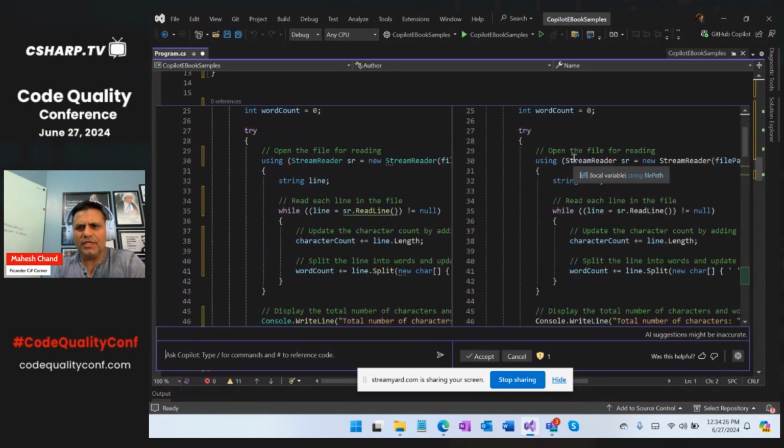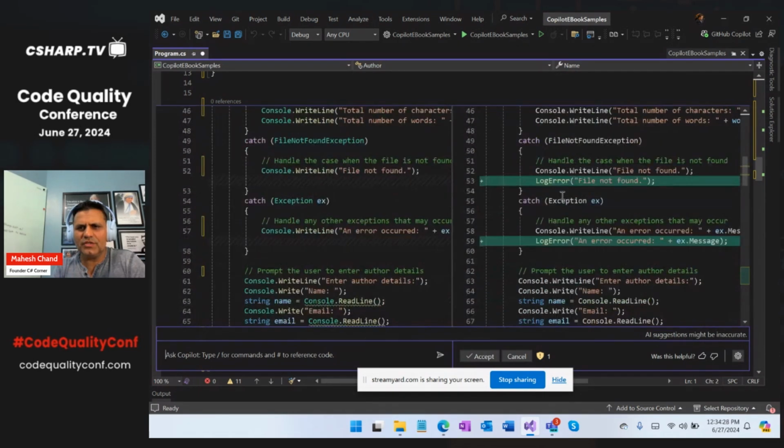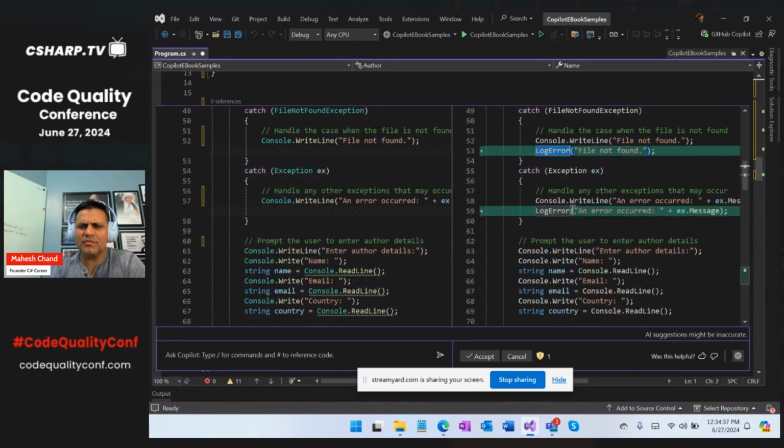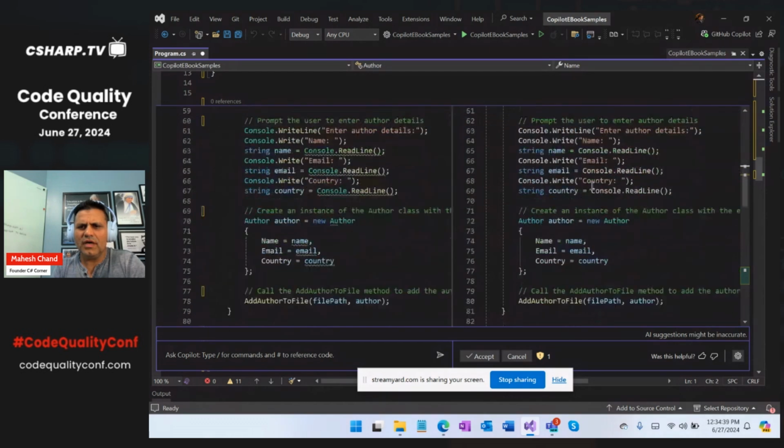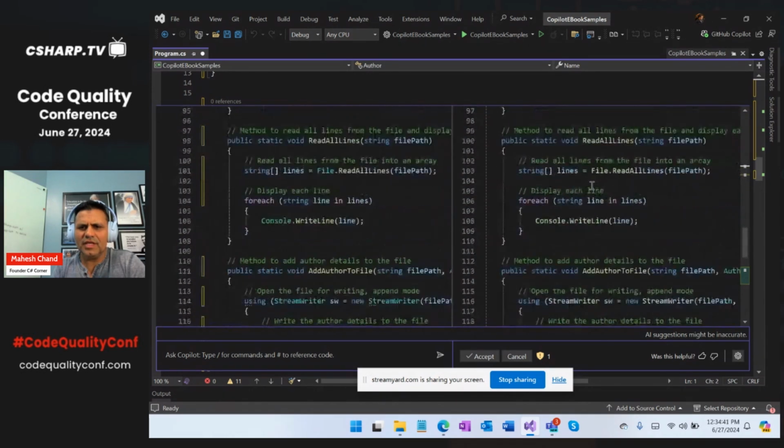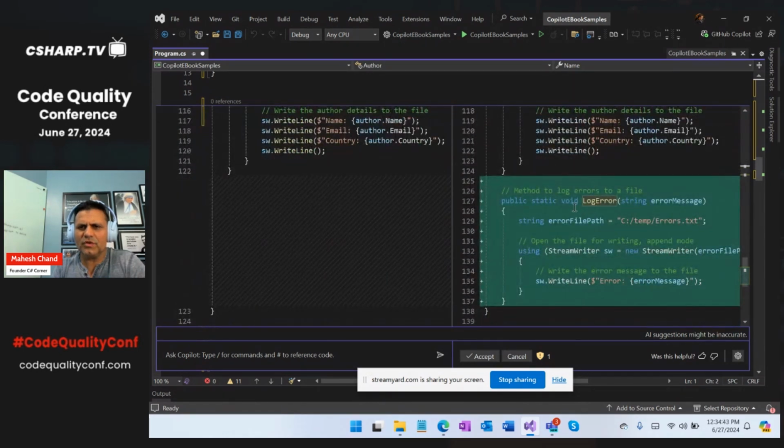So here we go, right? You can compare here. You will see that this has added a log error method here, as you can see, just below the catch block here. And then I think at the bottom you will see the log error. So log is a static method. It's added to our class. See, it's also our text file, which is error log, which is stored in c:\temp\errors.